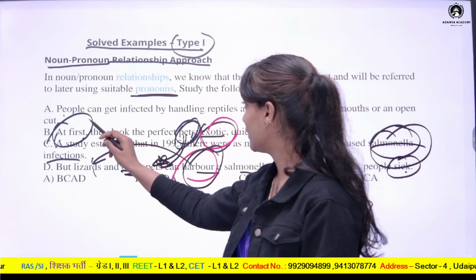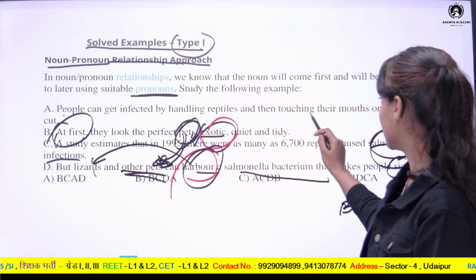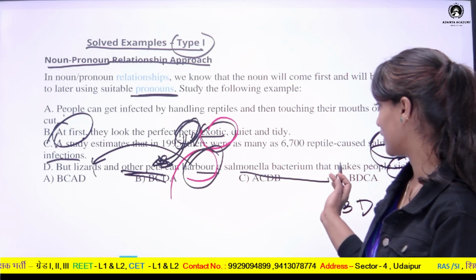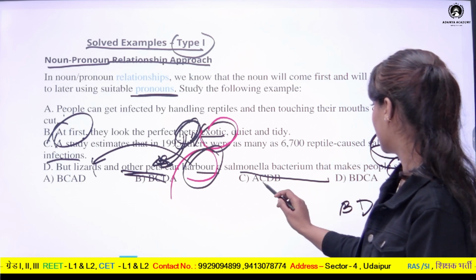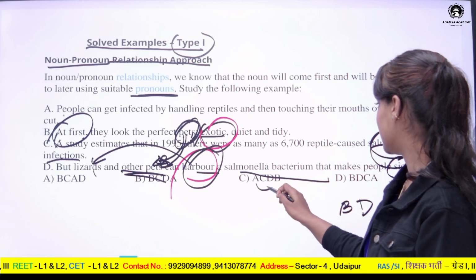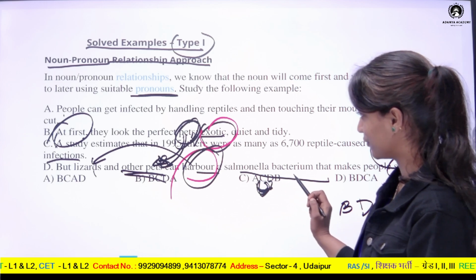And people can get infected by handling reptiles and then touching their mouths or an open cut. And then we have to arrange sentence A and sentence C. These both sentences are left.